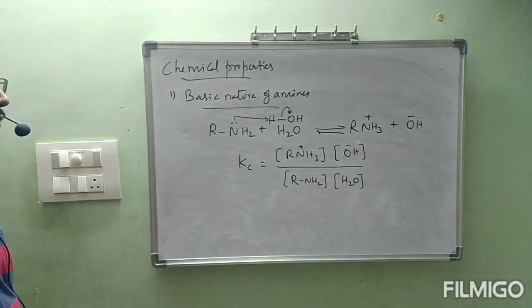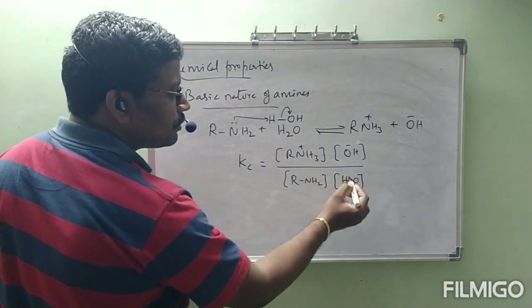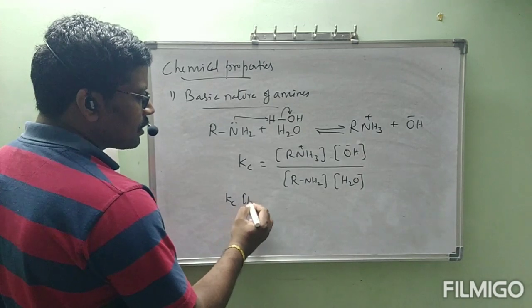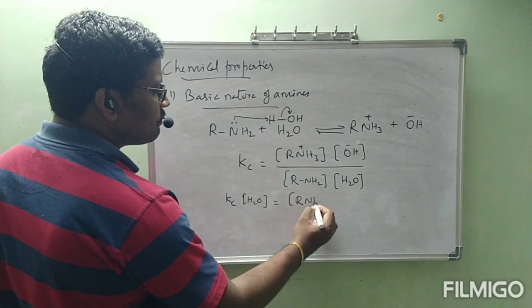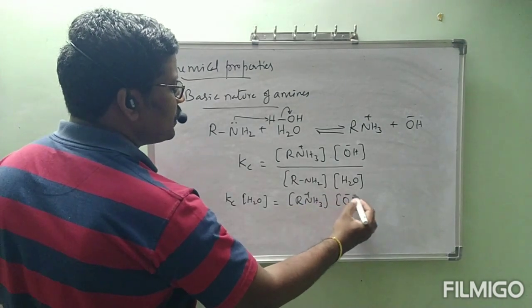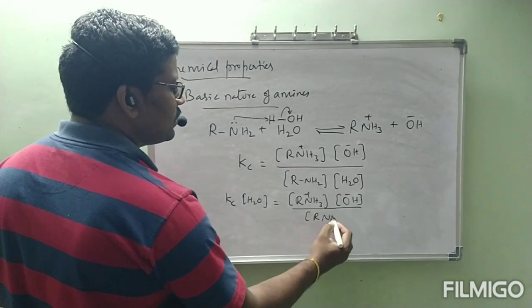This is the way we can write the Kc value. Now send this H2O towards the left, then it will become Kc into concentration of H2O is equal to concentration of RNH3 plus into concentration of OH minus divided by concentration of RNH2.